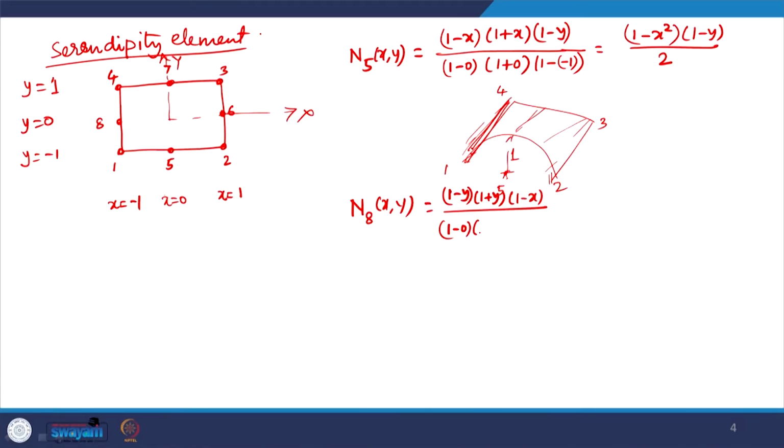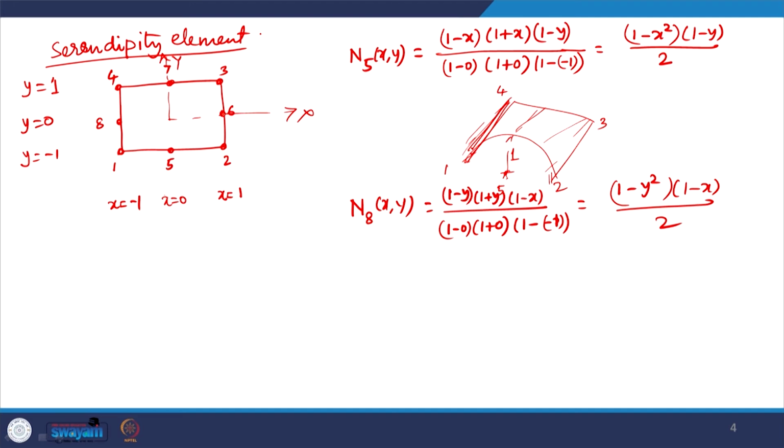The coordinates of node 8 are y is equal to 0 and x is equal to minus 1. So, 1 minus 0, 1 plus 0 and 1 minus of minus 1. So, again that is equal to (1 minus y square) (1 minus x) by 2. It will be a similar kind of quadratic variation along y, and then linearly vanishing to 0 with respect to x along edge 2 3.